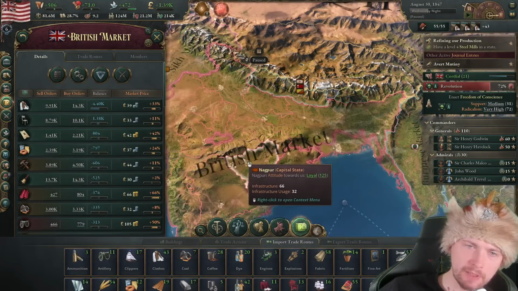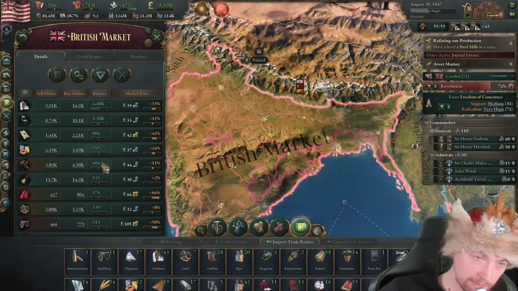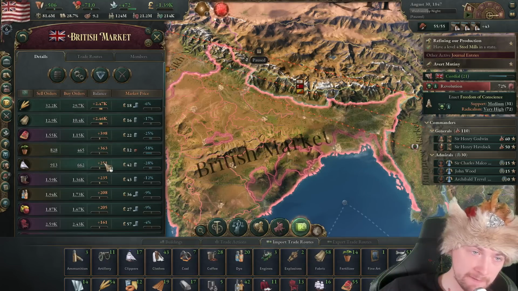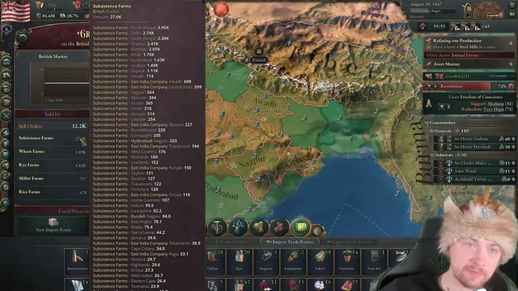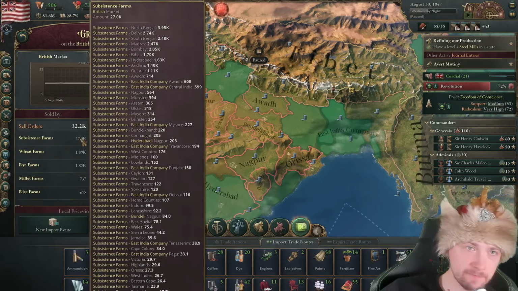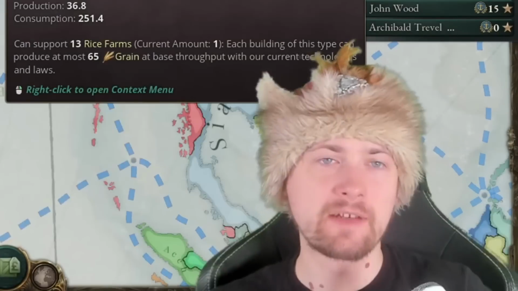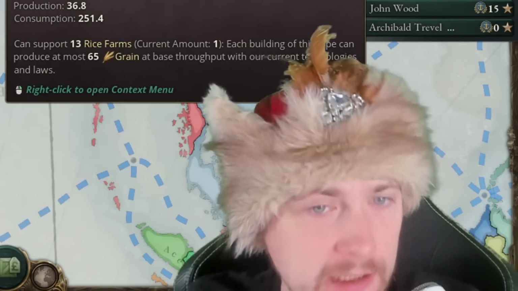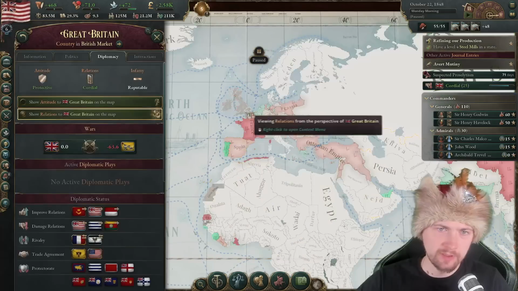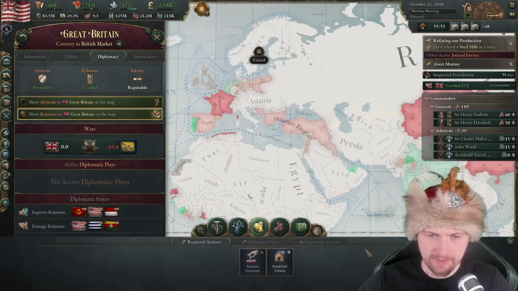So as we are part of the British market, all of these numbers, the minuses and the pluses, are also from the British market. Look, substantial farms. See, part of this is from us. So theoretically, if I prepare my army and get the independence, I'll get my own market, which should be the goal here. Great Britain, are you still at war with Qing? Yeah, okay, let's use that.